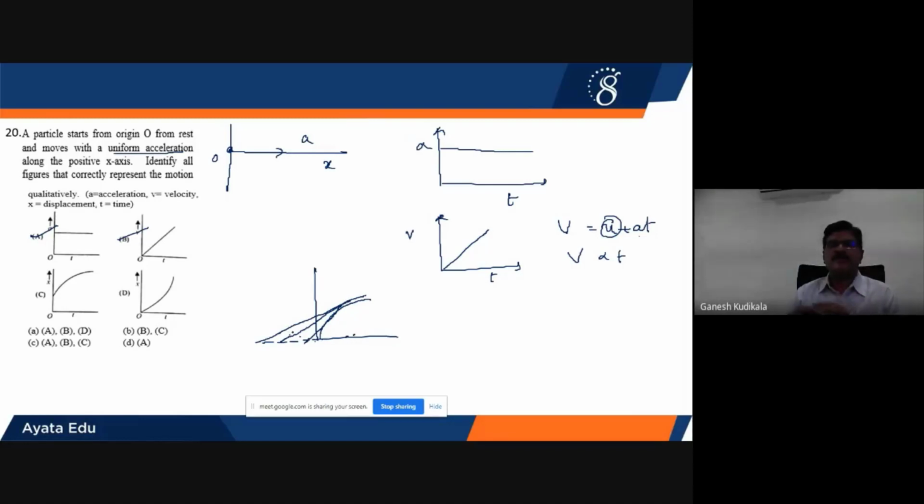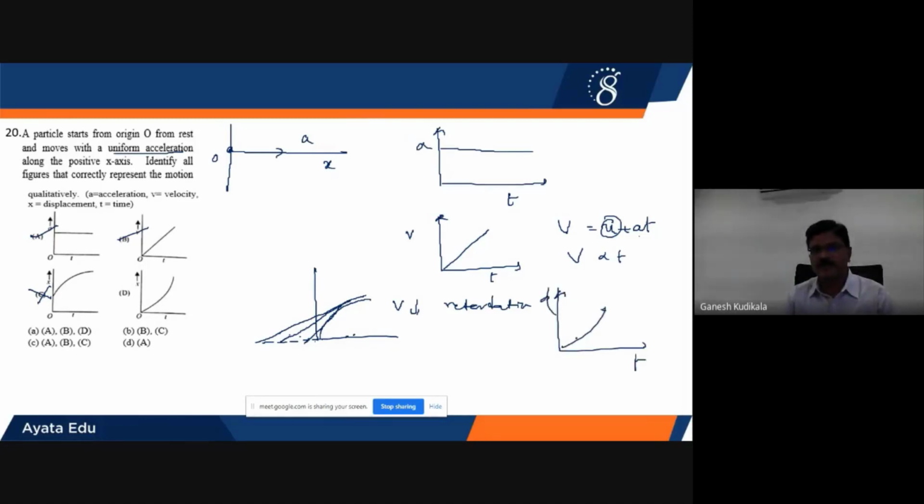So dx by dt is also decreasing, which means velocity is decreasing, that is, retardation. Therefore this cannot be given, because it said uniform acceleration. Whereas in the D graph, displacement is taken on the y-axis and time on the x-axis. Here at every point the slope keeps on increasing. If the slope is increasing, dx by dt is increasing.